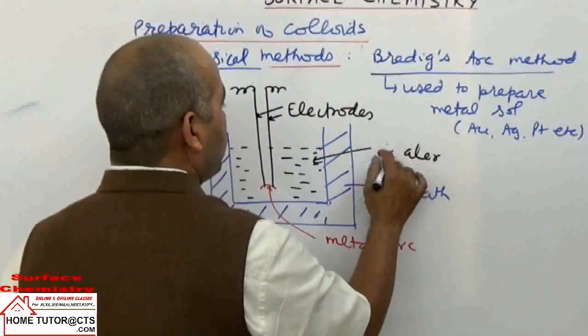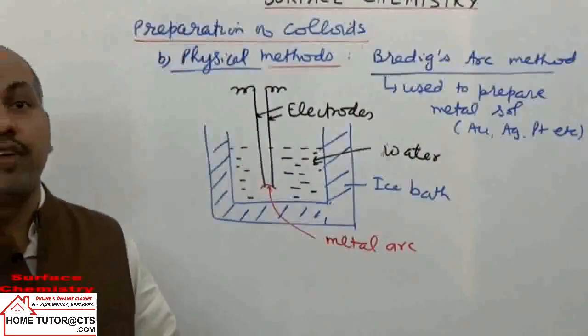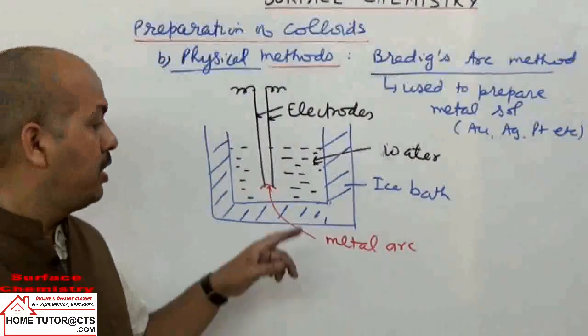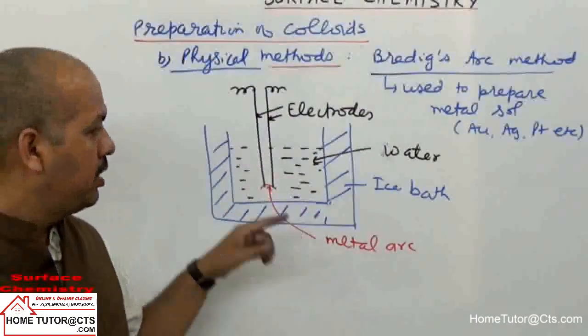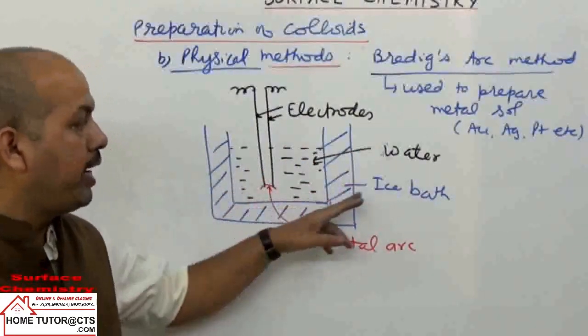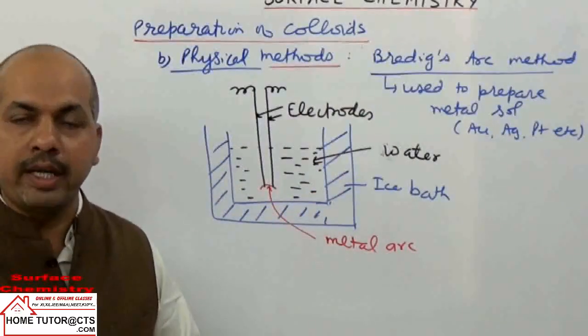Now what happens in this case when we apply very high voltage? The metal gets vaporized, but then it condenses in the same water which is put in the ice bath. Surrounding is ice so as to have lower temperature.